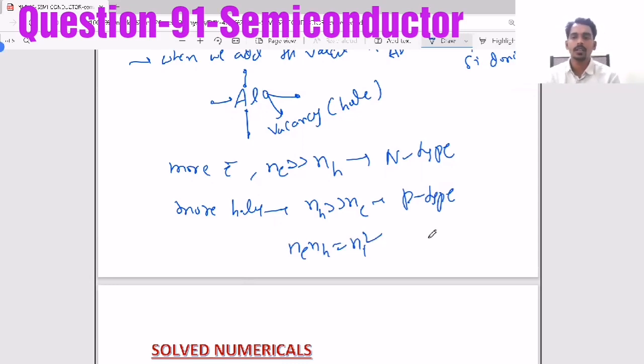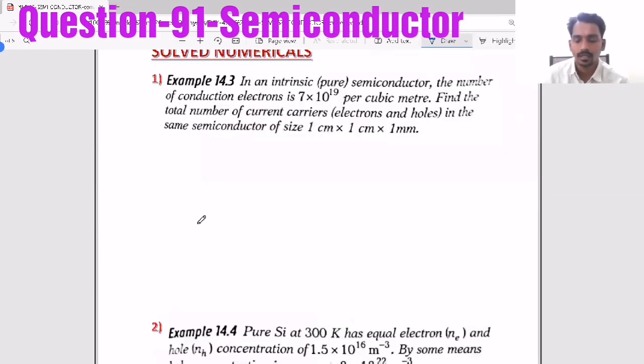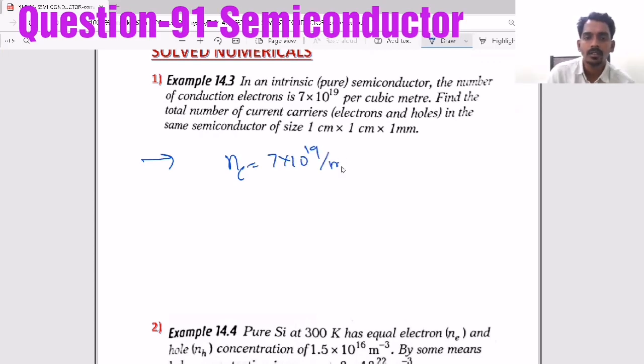So based on which they used to ask questions. Let's see a few examples based on this, like how they will ask the question. Now in an intrinsic semiconductor, the number of conduction electrons, they have given 7 into 10 power 19 per meter cube. Find the total number of current carriers, electrons and holes, in the same conductor of size.